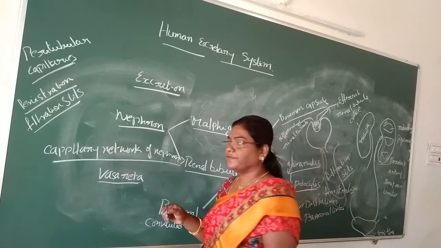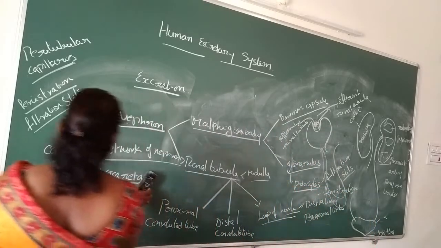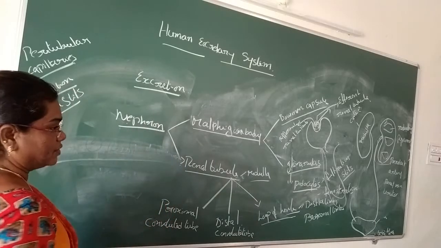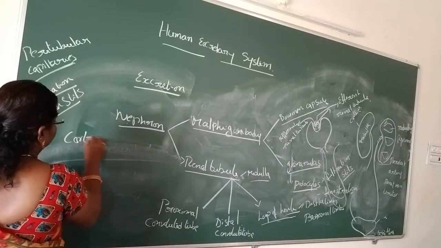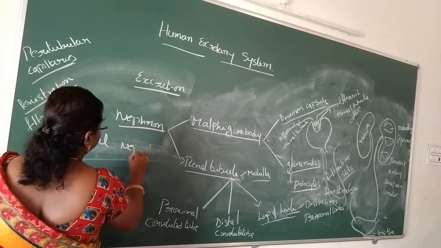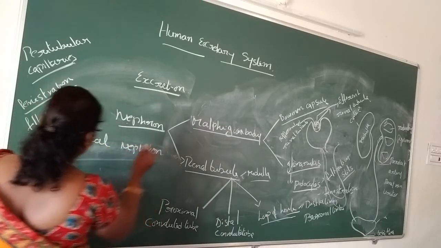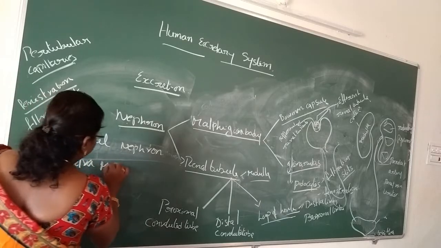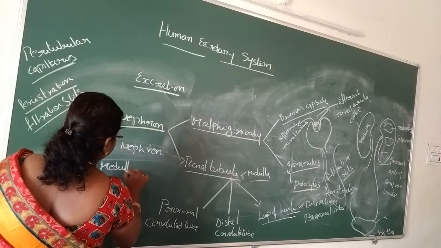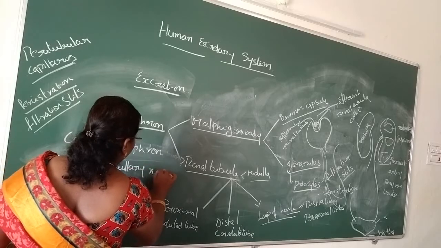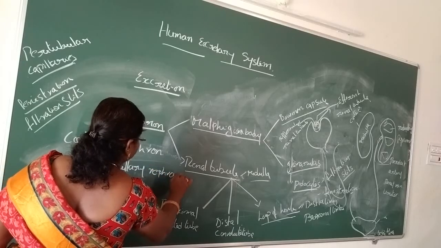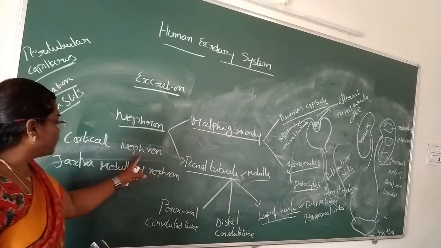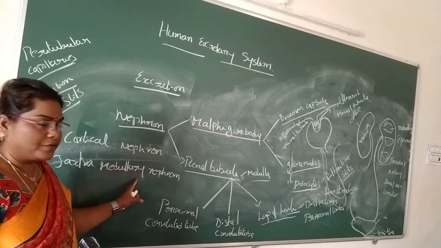What is a cortical nephron? This is a very important 2 marks question: what is the difference between cortical nephron and juxtamedullary nephron?